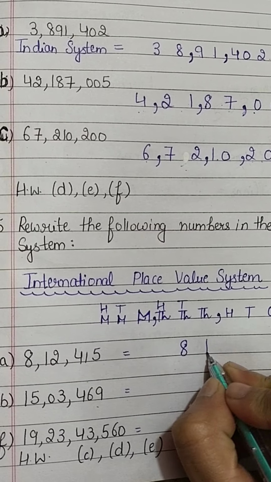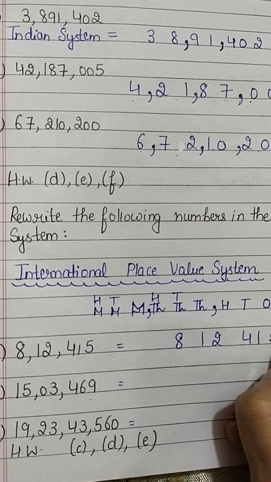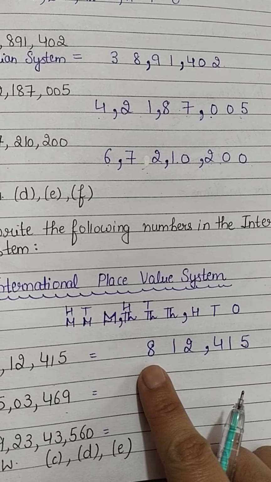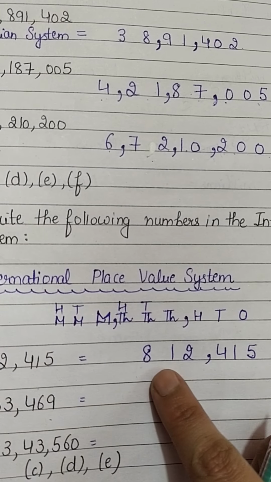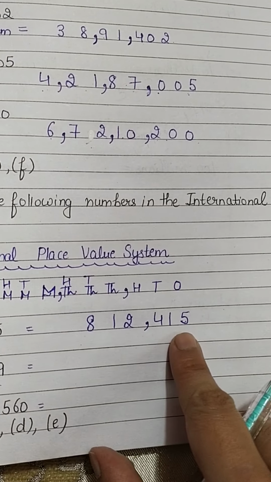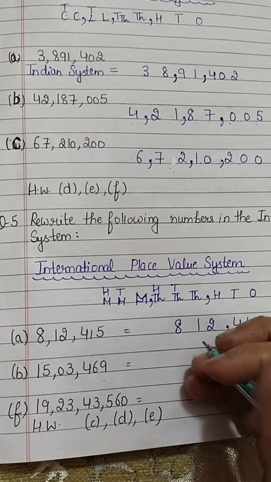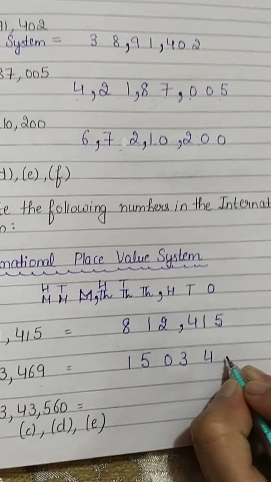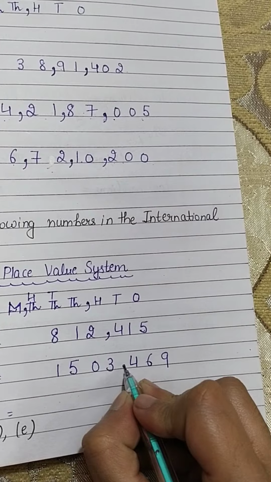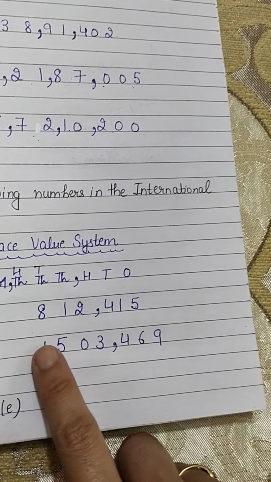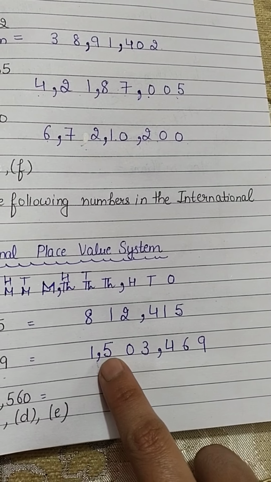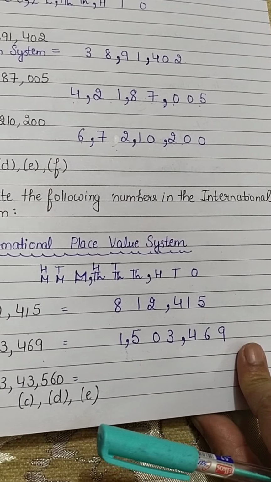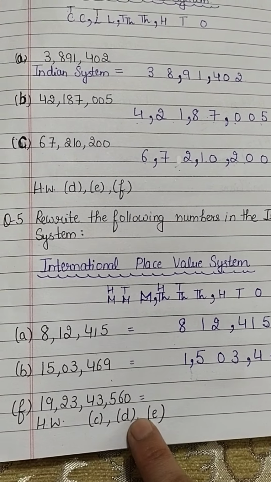How will you write? First rewrite the number like this and then put the commas before the 4. So what is the answer here? That is 812,415. Understood? Now see the next part. Again rewrite the number: 1503469. First we put the comma here and then put the comma here. The answer is 1,503,469. Understood?